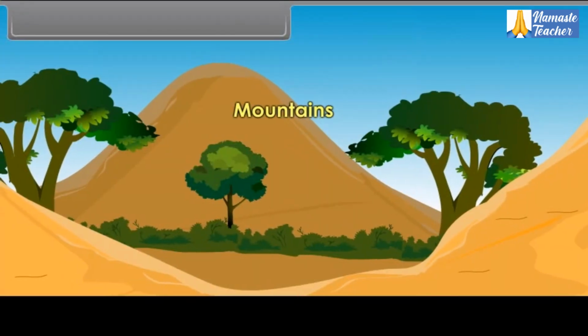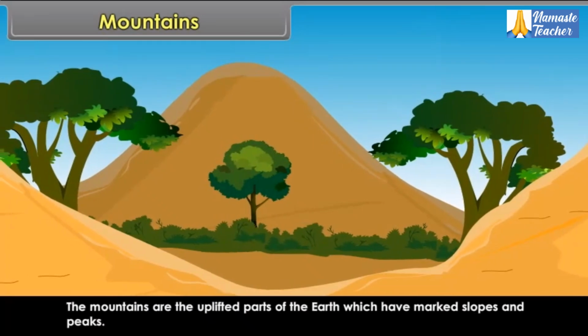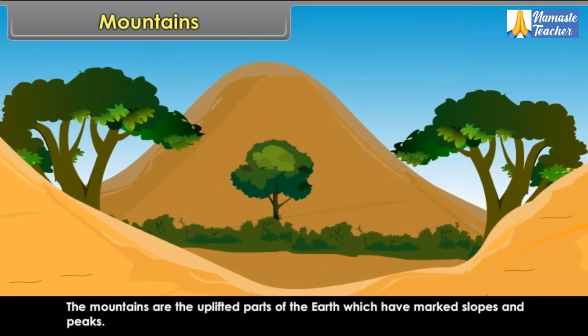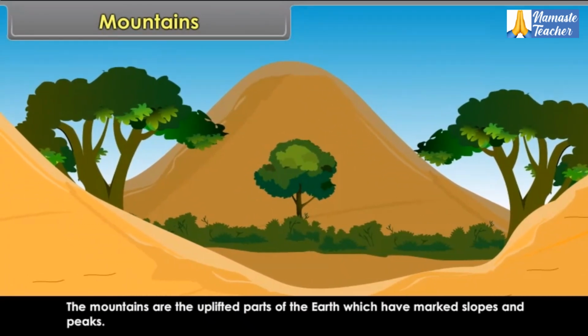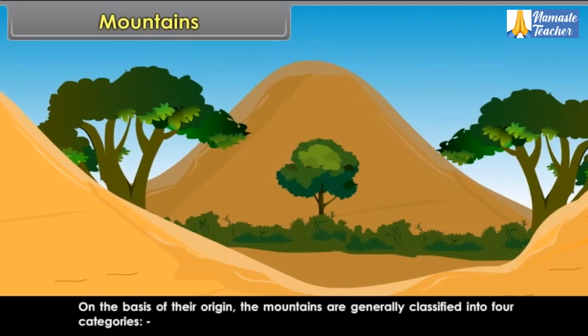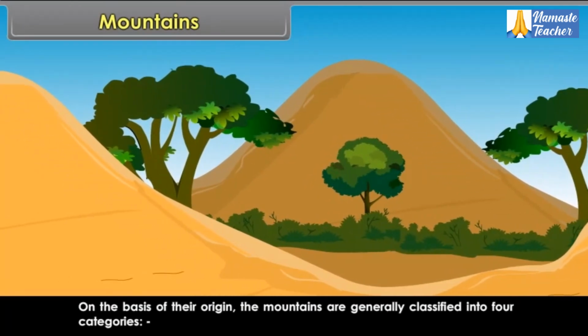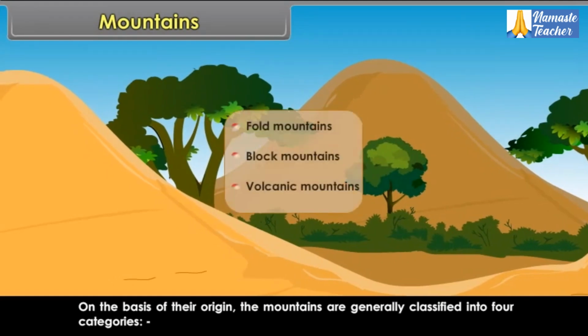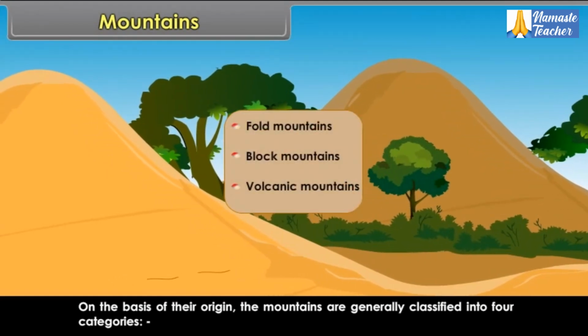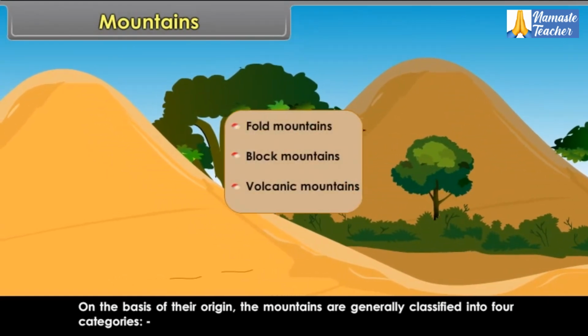Mountains. The mountains are the uplifted parts of the earth which have marked slopes and peaks. On the basis of their origin, the mountains are generally classified into four categories: the fold mountains, block mountains, volcanic mountains.